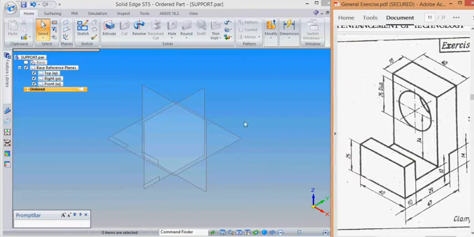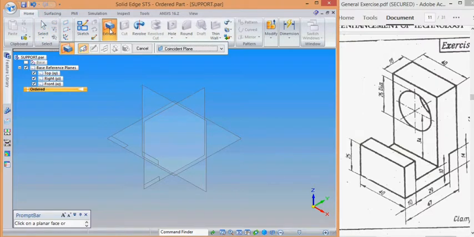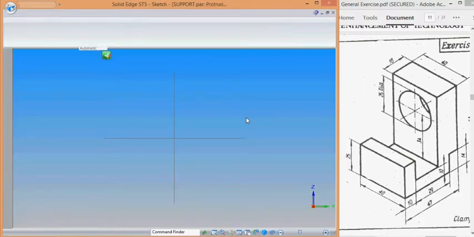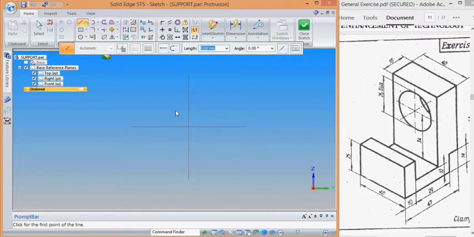So we are starting to create this part. Let's take the extrude command. Select the right side plane, sketch, and start sketch. Select the line command,